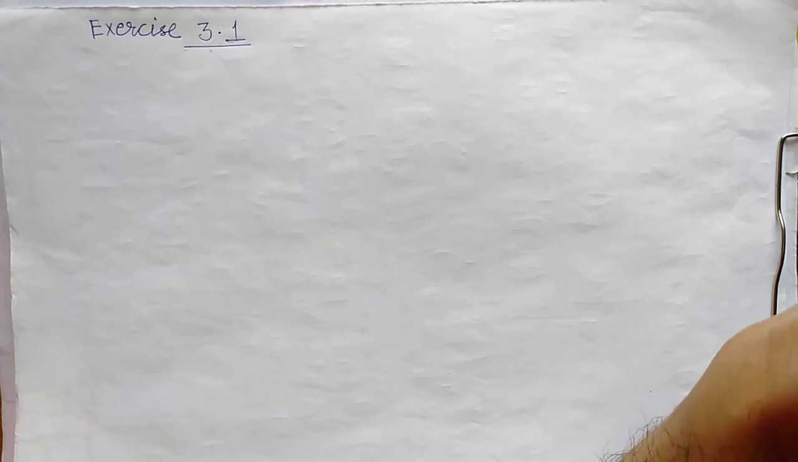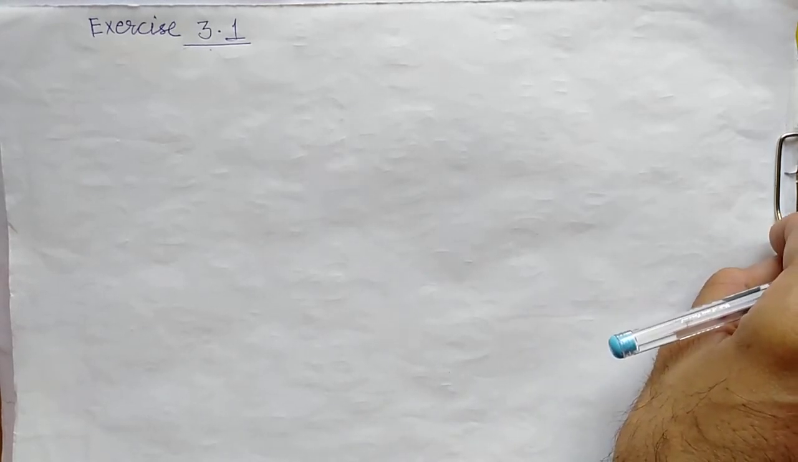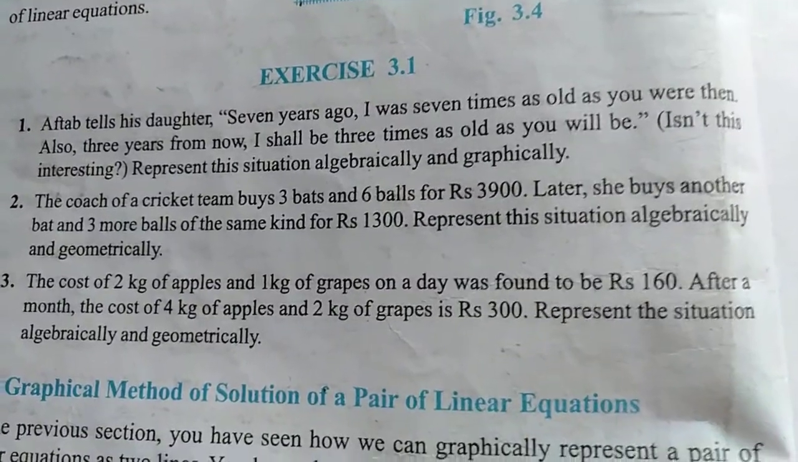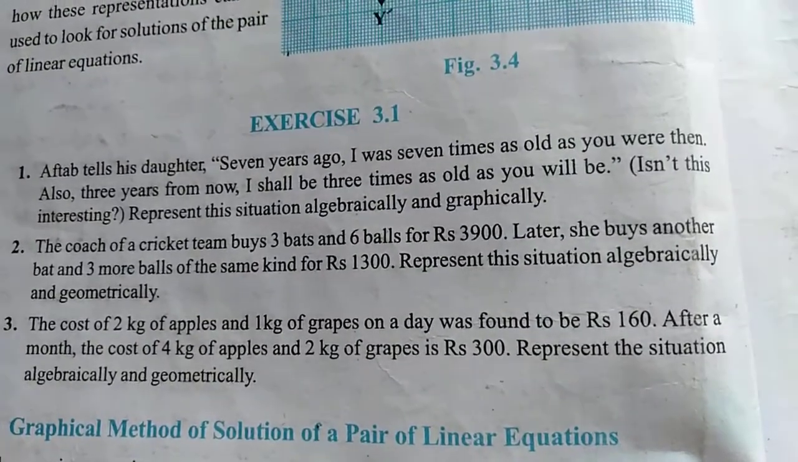Students, in the previous video we learned about intersecting lines, coincident lines, parallel lines and their relations. Now in this one we will start our new exercise, that is 3.1. Before starting 3.1, I would like to show this exercise from your book. See, this is your exercise 3.1 and this one only we are going to solve now.